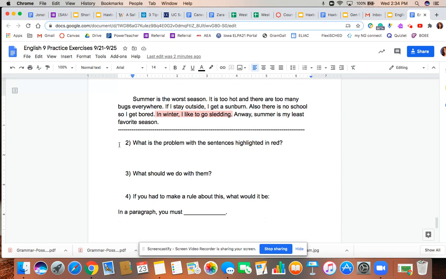The first question says, what is the problem with the sentences highlighted in red? The number 3 says, what should we do with them? Okay, how should we change these sentences? Or should we delete them? And number 4, if you had to make a rule about this, a rule about this sort of mistake, what would that rule be? There are 2 different ways you can write this.